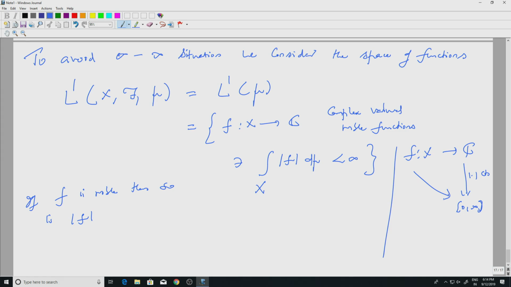So this is measurable, and the integral of mod f will make sense. Now this is a positive function, so it is either infinity or a finite number. If it is finite, we say f is in L1. So, we say f belongs to L1 of mu if the integral over X of mod f d mu is finite.